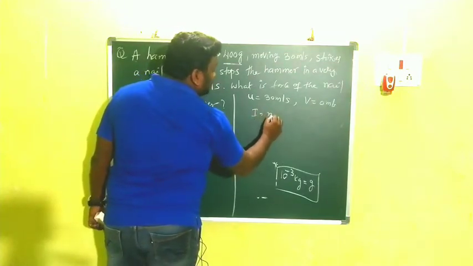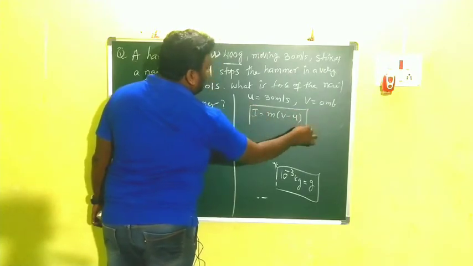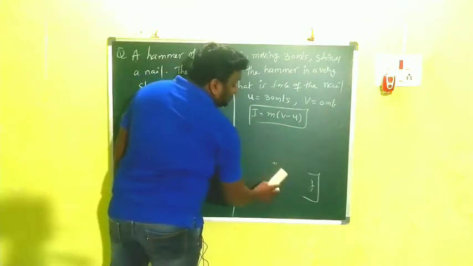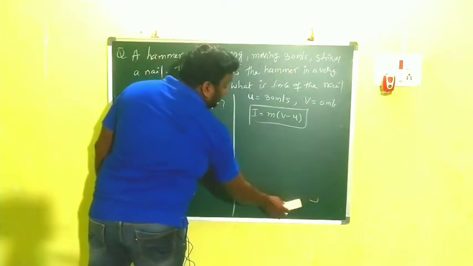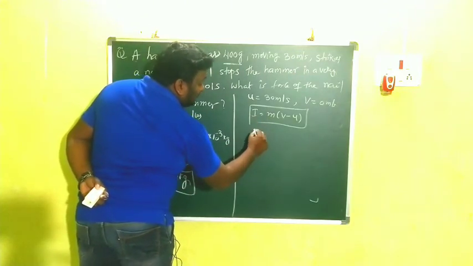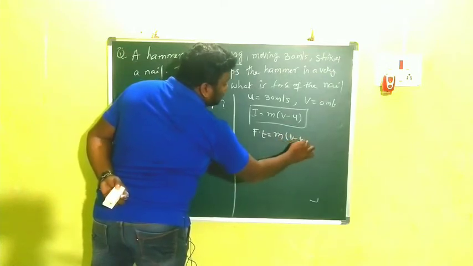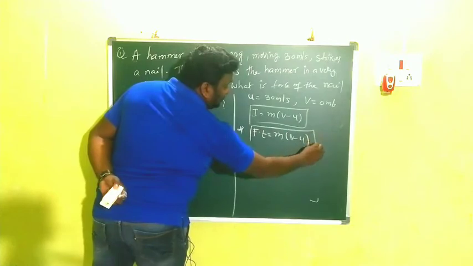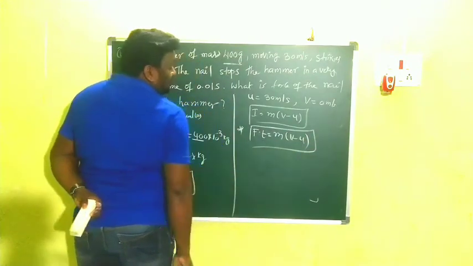And now here we have one formula. I is equal to m into v minus u. Impulse is equal to mass into change in velocity, or change in momentum. Simply, I means F into t. So F into t is equal to m into v minus u. This is the formula we are using in this case.